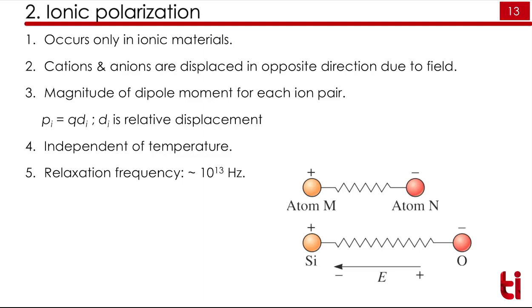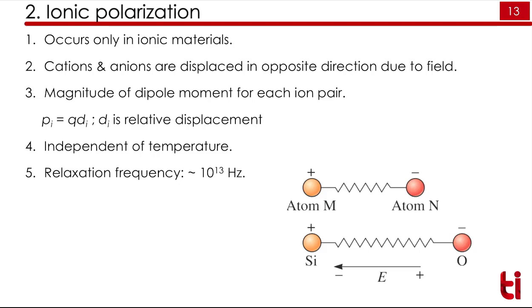The second kind of polarization is called ionic polarization. This will occur only in ionic materials. As soon as I say ionic materials, it will have cations and anions, and these will get displaced in opposite directions on the application of an electric field, and it will create a dipole. The dipole moment for each ion pair can be measured by using P = qd.